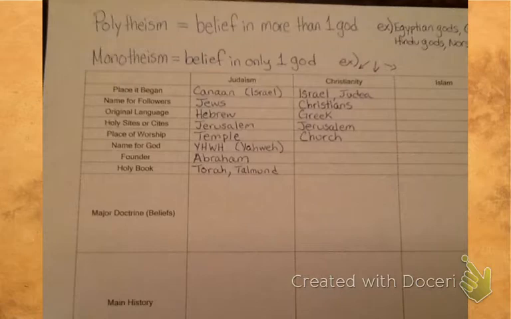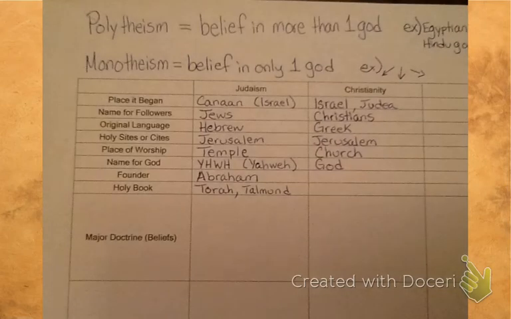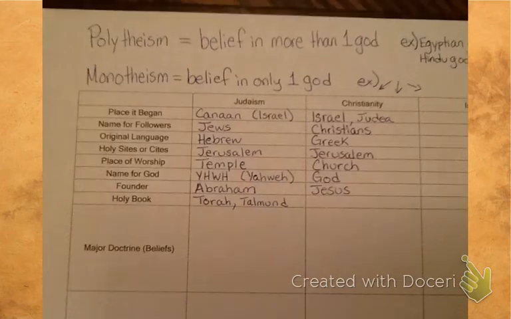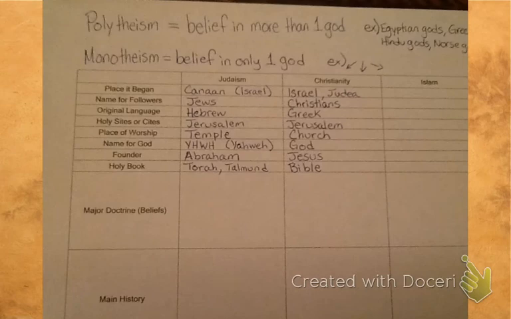Christians go to worship in a place called a church. They don't call it a temple usually. Their name for God is God. That's kind of where we get that overarching name for gods and goddesses. We get it from the Christians. The founder of Christianity is a man named Jesus. And again, we'll talk more about him in class when we talk about doctrine. And the Christian's main holy book is the Bible. Some denominations of Christianity might use other books, but everyone who's a Christian uses the Bible.